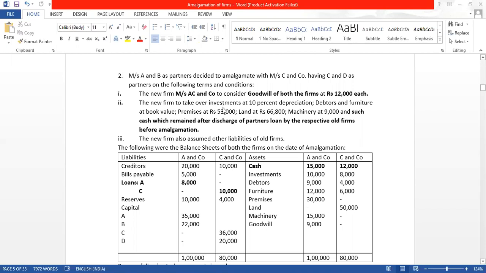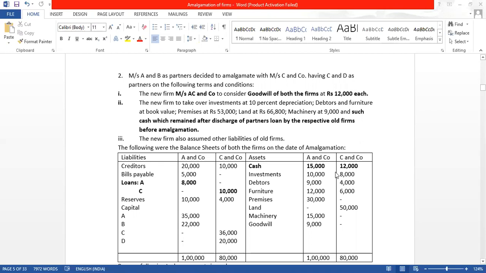Premises 53,000, land 66,800, machinery at 9,000, and such cash which remained after discharge of partners' loan by the respective old firms before amalgamation. We can see that the cash balance in the beginning is 15,000 in A and Company and 12,000 in C and Company.